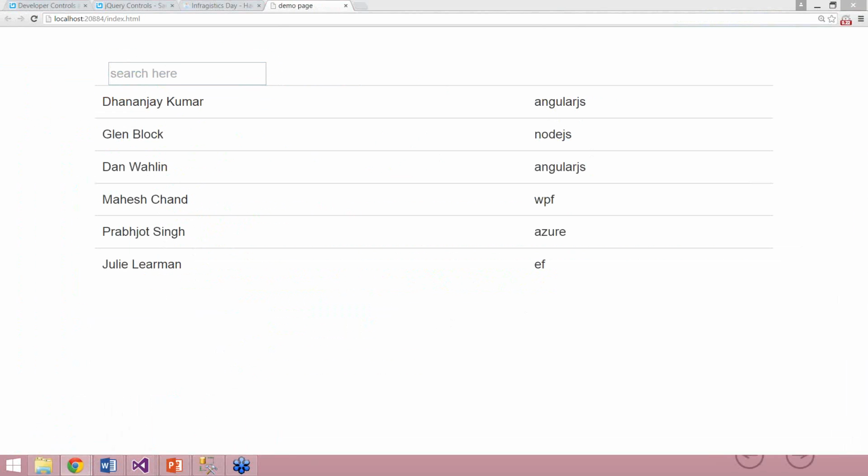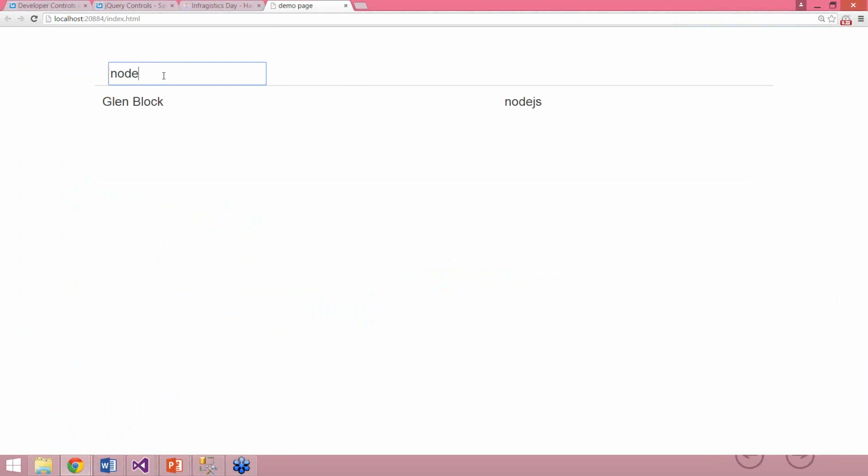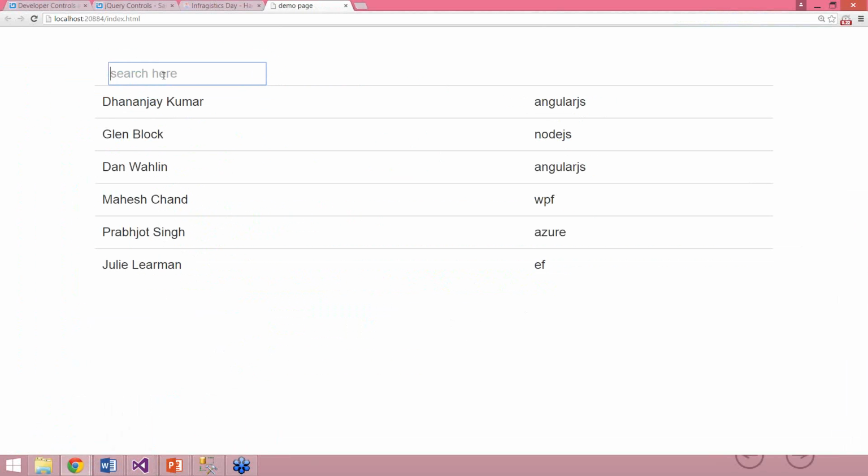There's a question: how to search in tech. It is actually right now searching, and that question is raised by someone called Mayank Misra. So Mayank, right now it is searching in all the items. So if I type node, you see that it is searching in tech also. If you want to make sure that the search term should only search on a particular column, just go to the search term dot column name, you can put, and it will search only in that particular column.